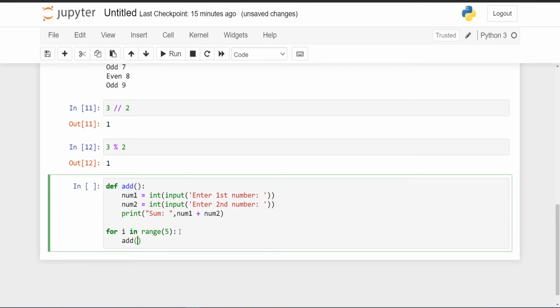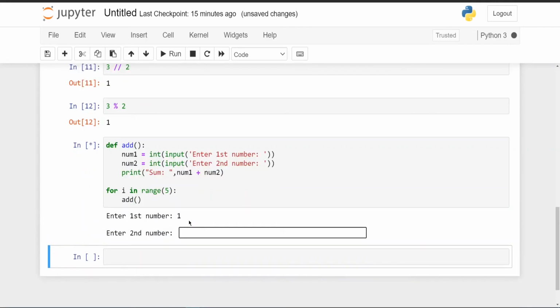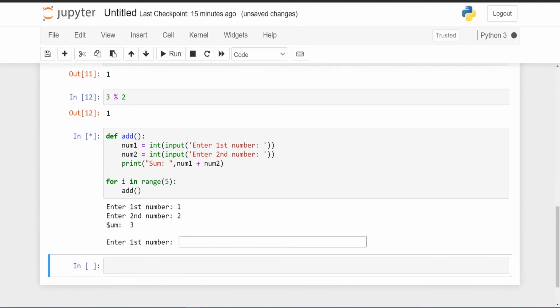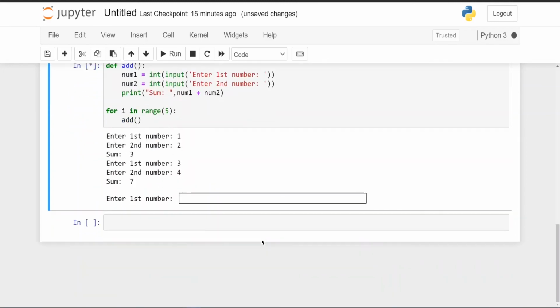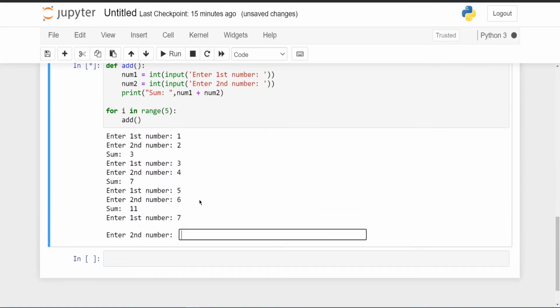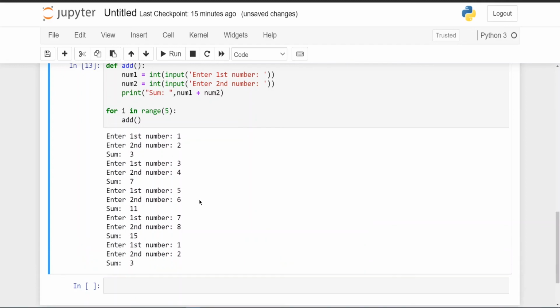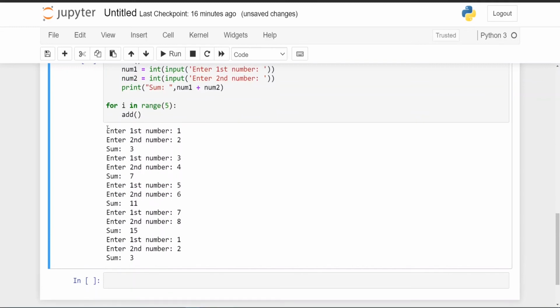Now if you run this, you can see enter first number, so we write 1, enter second number 2, and you can see the sum is getting printed. After the sum gets printed, it's calling this add again. You can see this is coming again, so we'll write 3 and 4. You can see it's calling once more. So let's continue, 5, 6, 7, 8, 1 and 2. After this it's completed, you can see there is no more. Why? Because it's already called 5 times. You can see here once, twice, thrice, for the fourth time, and this is the fifth time.